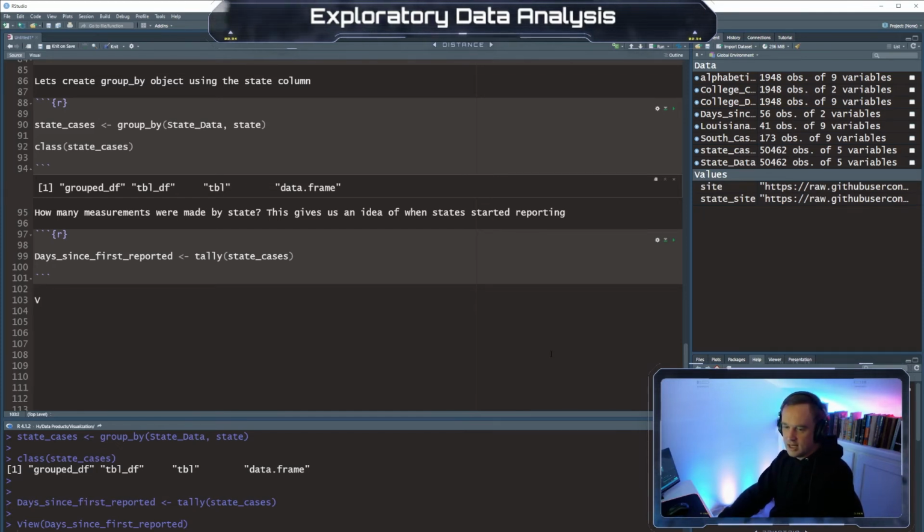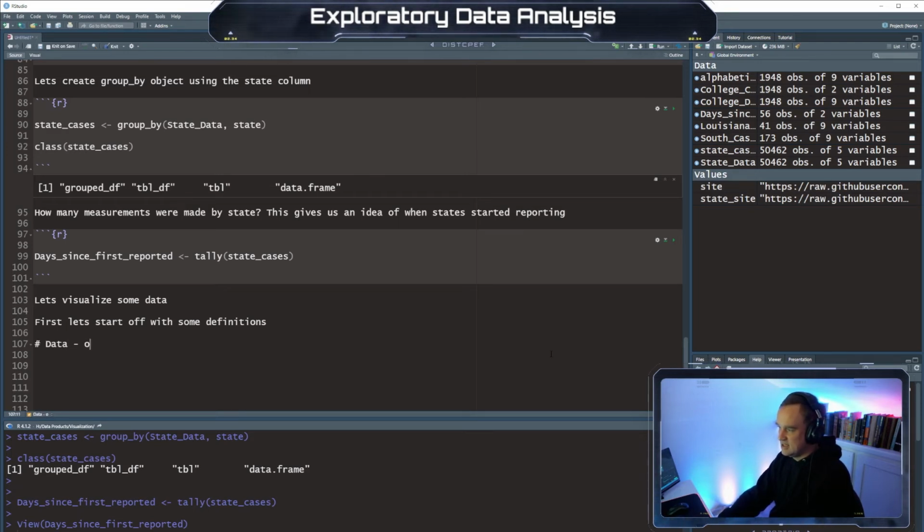Okay, so let's visualize some data. All right, actually, we're gonna make some notes here. First, let's start off with some definitions.